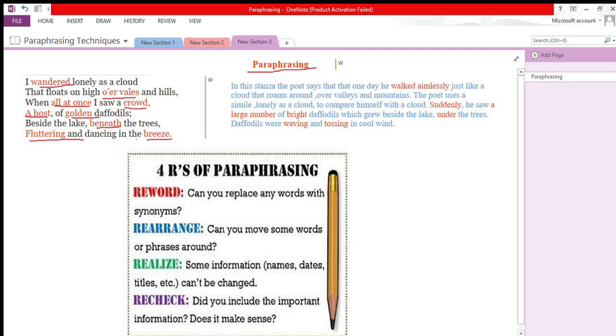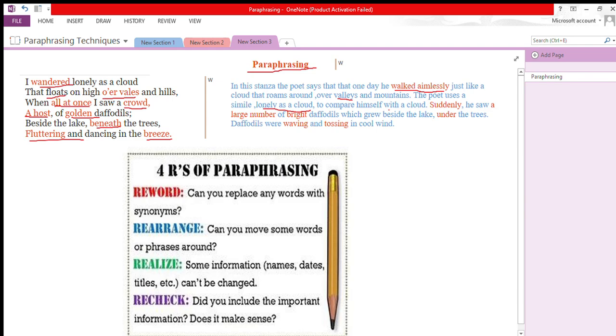Now, if you look at the paraphrasing of this stanza that I have done: In this stanza, the poet says that one day he walked aimlessly. Instead of wandered, I have used walked aimlessly, just like a cloud that roams around. Instead of floats, I have used roams around over valleys and mountains. Instead of vales, I've used valleys, and instead of hills, I've used mountains. The poet uses a simile, lonely as a cloud, to compare himself with a cloud.